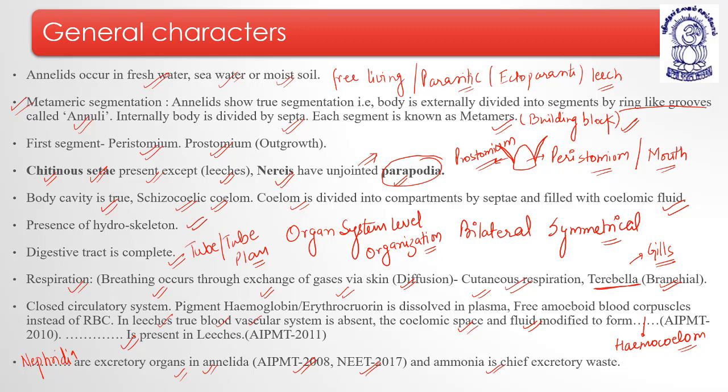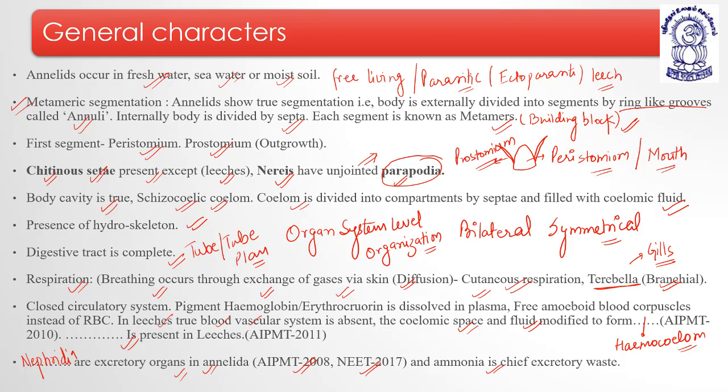Respiration is through the general body surface, that is through diffusion. It is known as what? Cutaneous respiration. But in case of Branchellion, it is branchial respiration, that is through gills. The circulatory system is closed. They have blood vessels for the circulatory system. The pigment which travels in these blood vessels is known as what? Hemoglobin or erythrocruorin, which is dissolved in plasma, not in RBC. They have free amoeboid blood corpuscles instead of RBC.